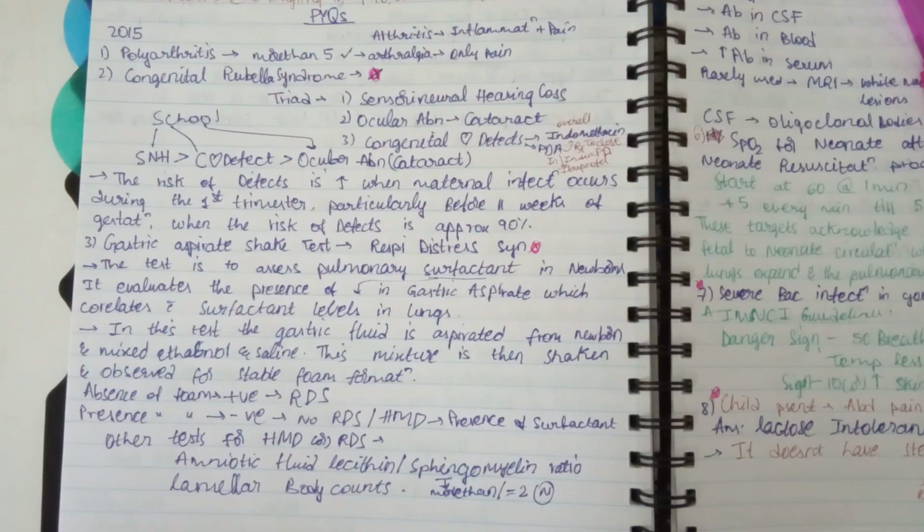In this test, the gastric fluid is aspirated from the newborn and mixed with ethanol and saline. This mixture is then shaken and observed for stable foam formation. Absence of foam indicates the test is positive and there is respiratory distress syndrome, and presence of foam indicates negative, which means no respiratory distress syndrome.